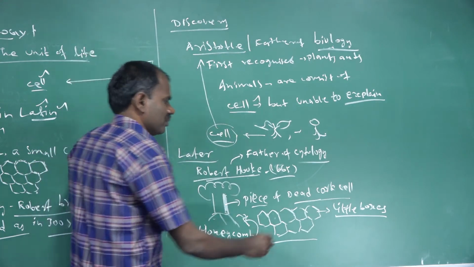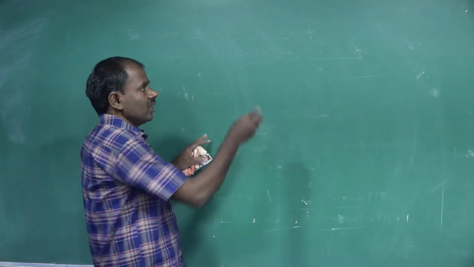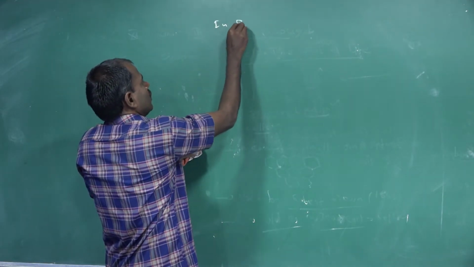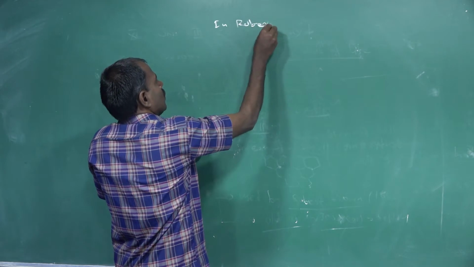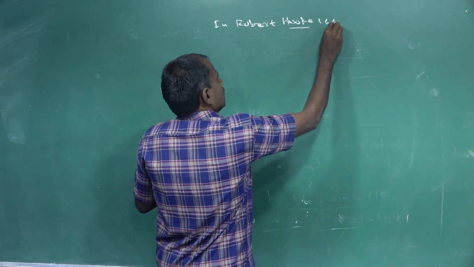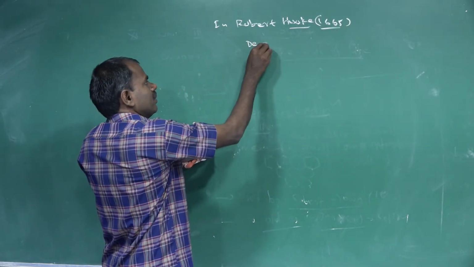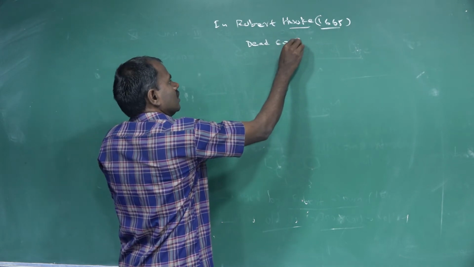That type of structure is called a cell. The first identification of the cell was by Robert Hooke in the year 1665, who identified dead cork cells.